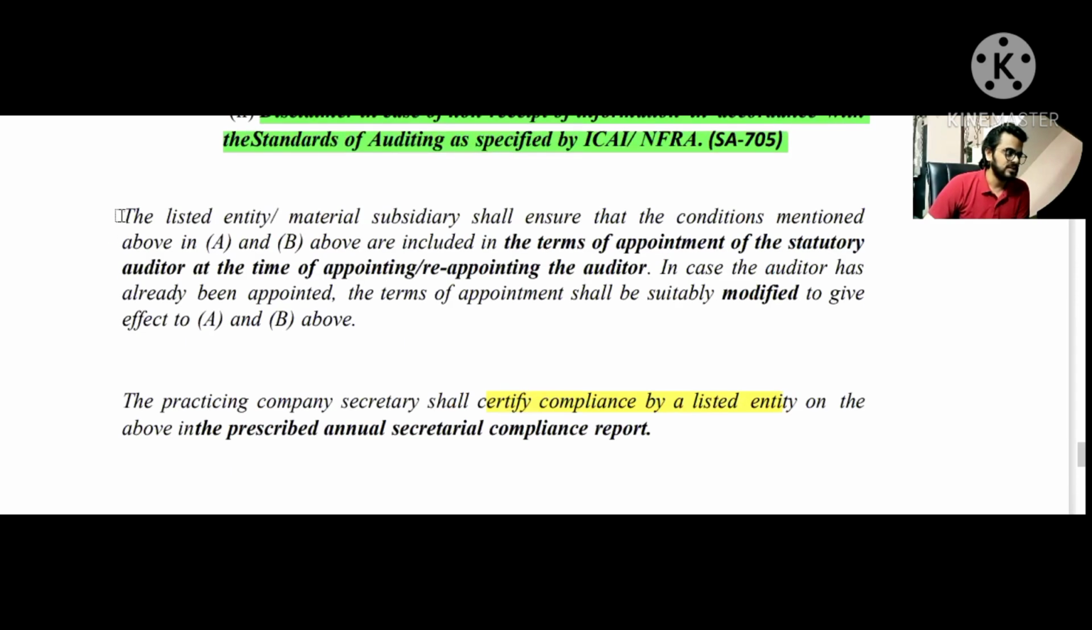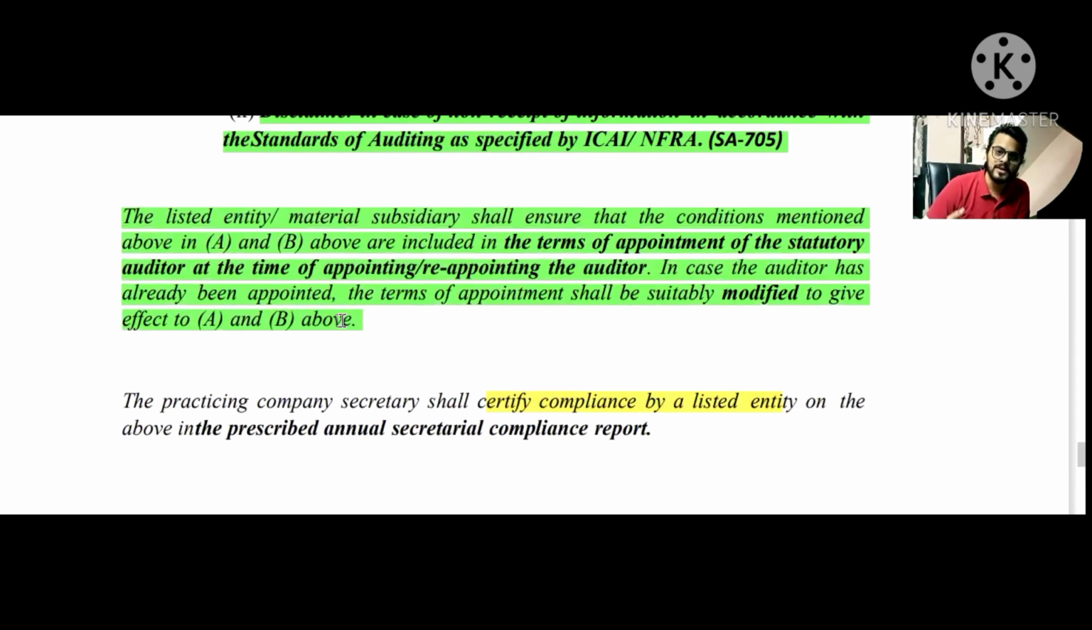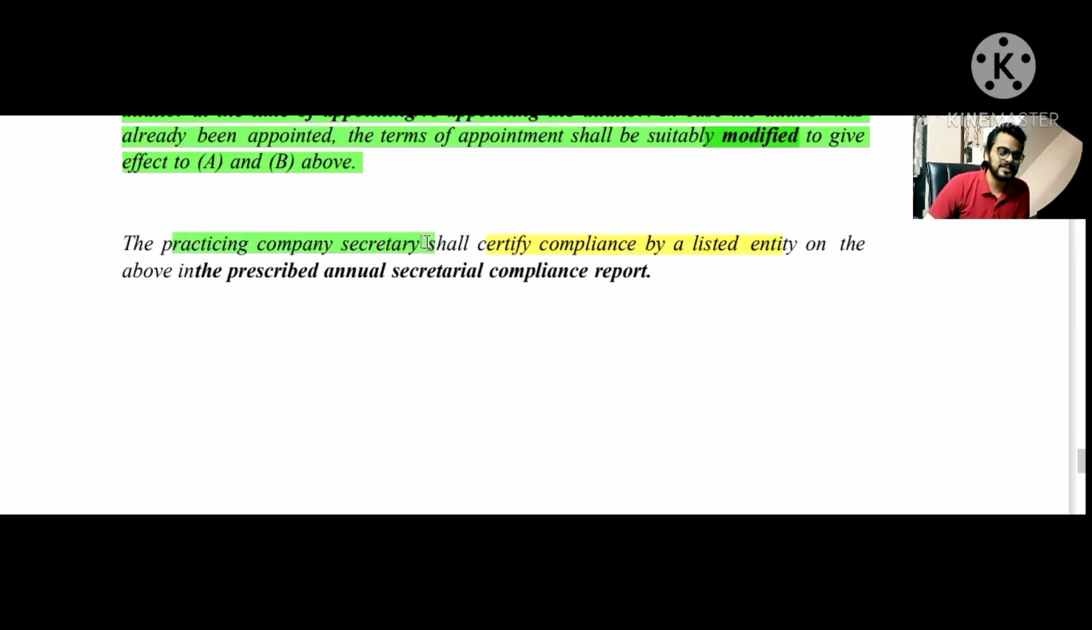All right. And this point talks about the amendment in the terms of the appointment letter. Because of this amendment in regulation 30, the appointment letter shall have to be modified in case the auditor has already been appointed. If not yet appointed, then the terms of appointment shall contain the provisions for A and B above, as already seen. And the practicing CS shall check whether all the compliances have been followed by the company or not.